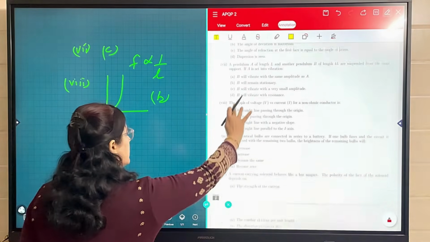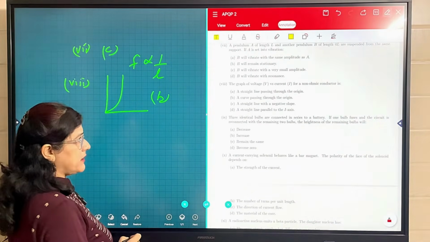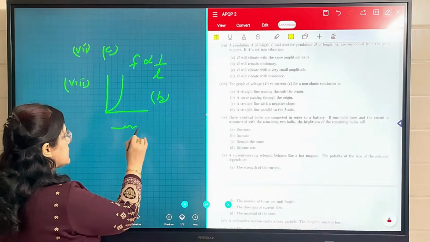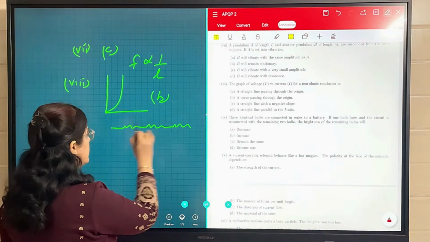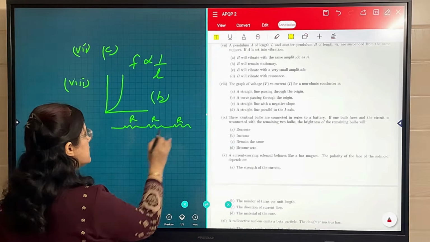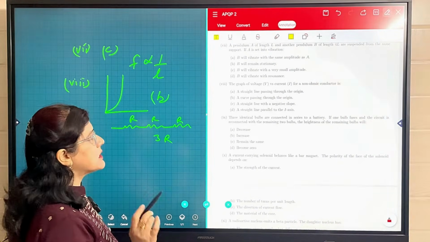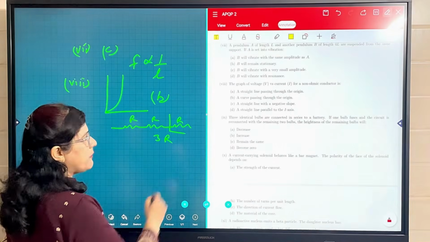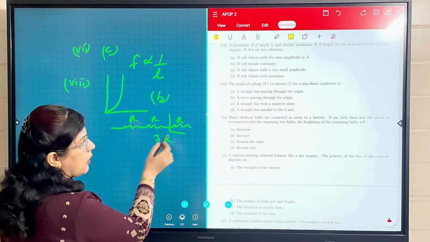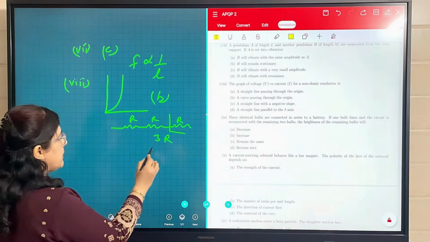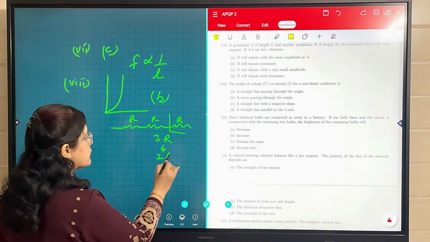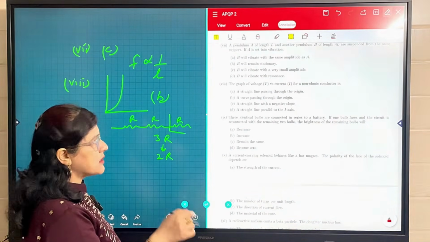Now in the ninth part, three identical bulbs are connected in series to a battery. Let the resistance of each bulb be R. So the total resistance of the circuit is initially 3R. If one bulb fuses and the circuit is reconnected, the total resistance of the circuit will reduce from 3R to 2R. It means total resistance decreases.